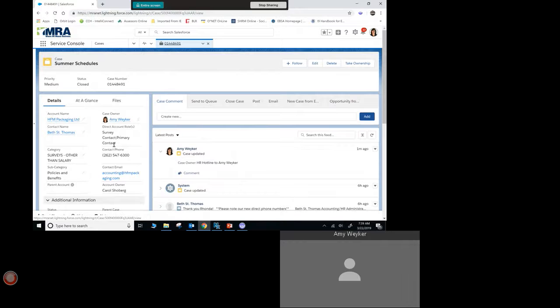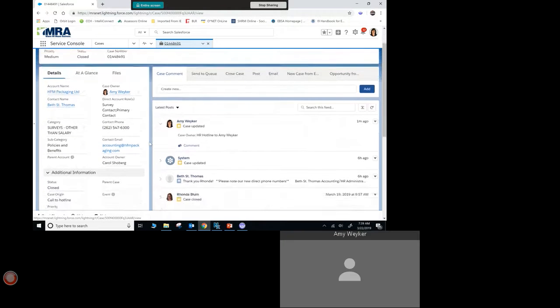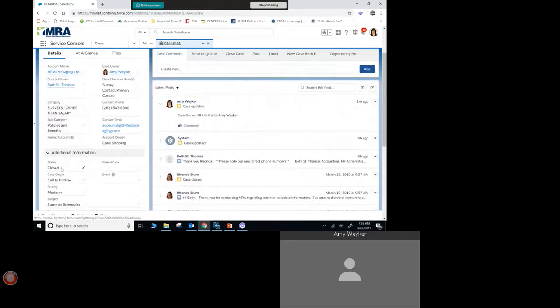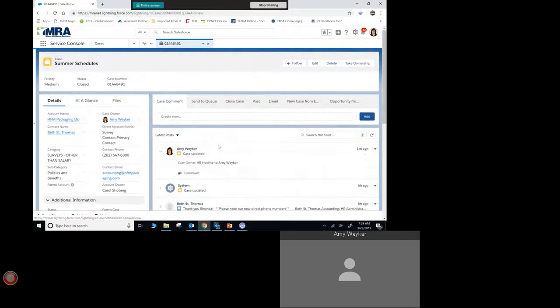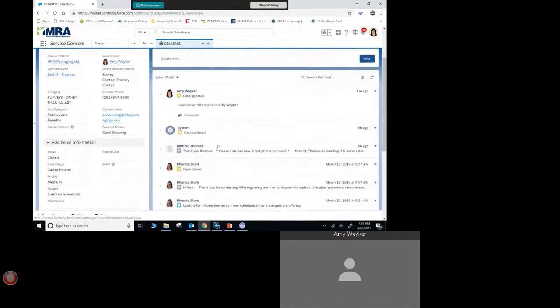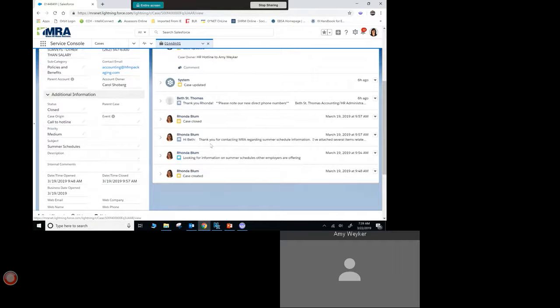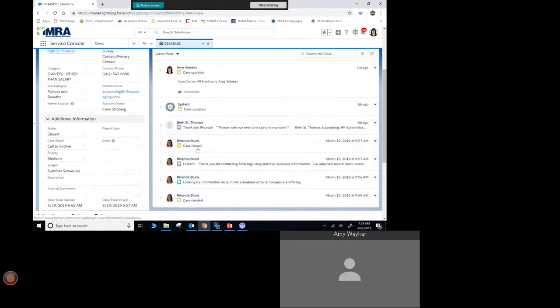So I accepted this case through Omnichannel, so you can see it went from the HR hotline to me. When I look at the case, I can see that it's closed. So what this tells me is that this case was already worked on by another advisor. And I can see that here, it originated with Rhonda, and it looks like she sent an email to the member, and the case was then closed, so she was done with it.